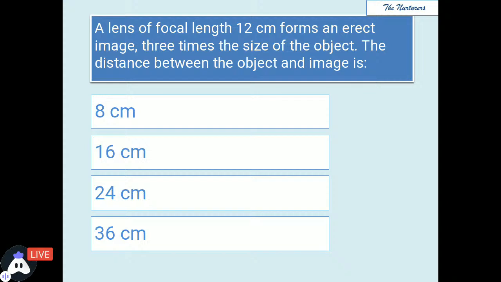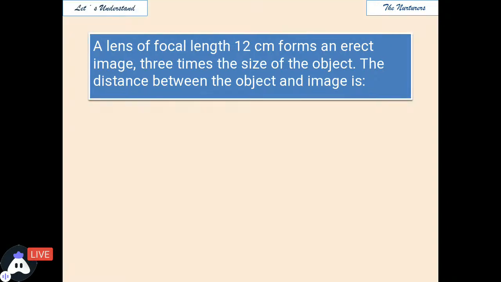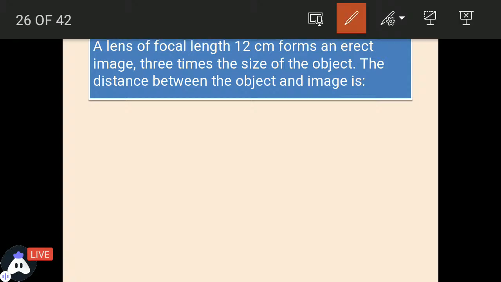Great. So, see, this question needs to be solved. It is given a focal length of 12 centimeter forms an erect image 3 times the size. So, we know that the erect image is formed in case of convex and concave, both the lenses.